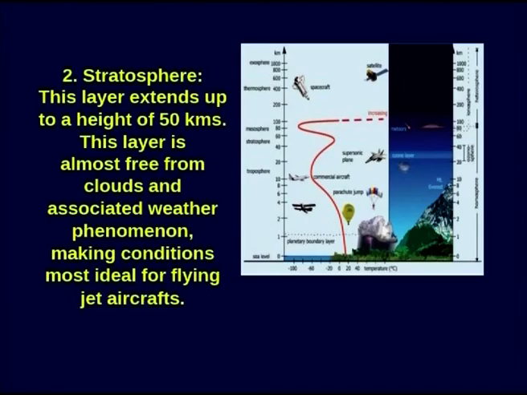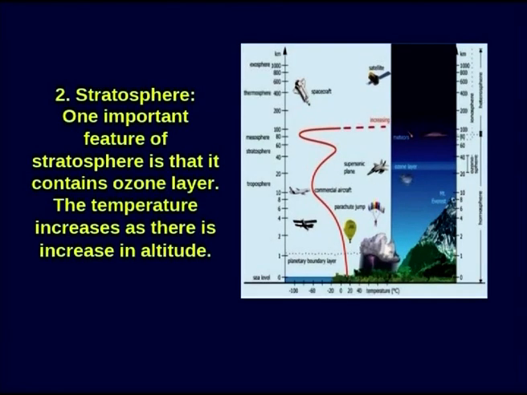Stratosphere. This layer extends up to a height of 50 kilometers. This layer is almost free from clouds and associated weather phenomena, making conditions most ideal for flying jet aircrafts. One important feature of stratosphere is that it contains ozone layer. The temperature increases as there is increase in altitude.